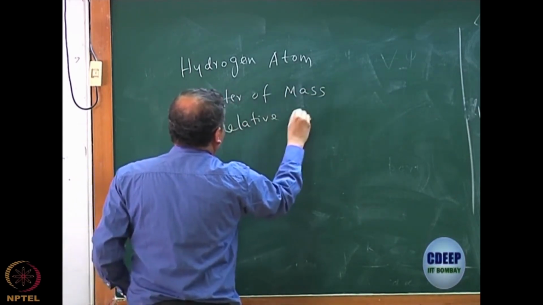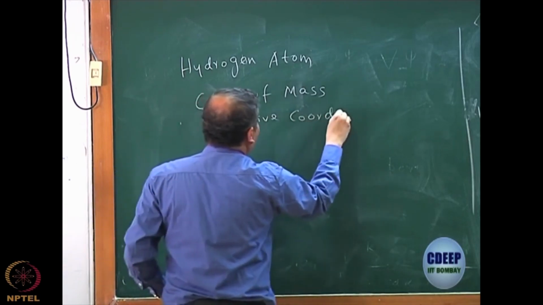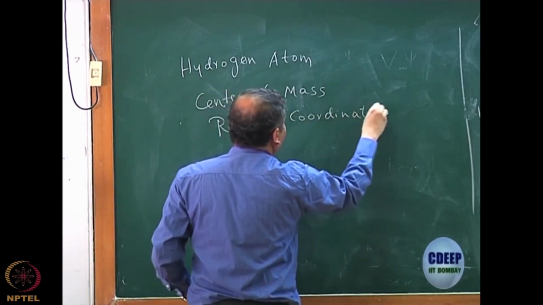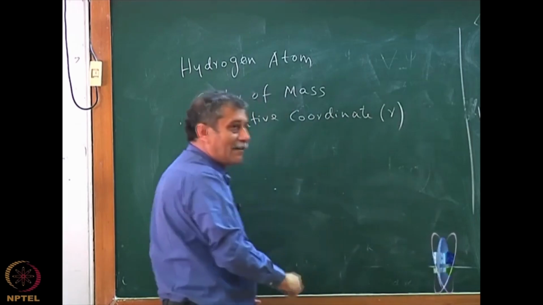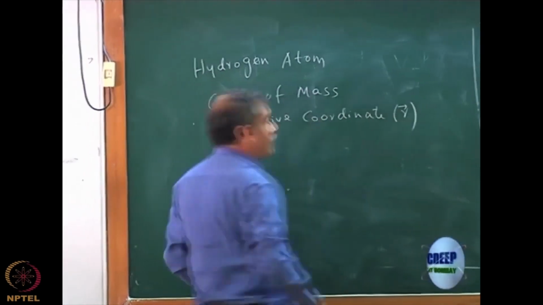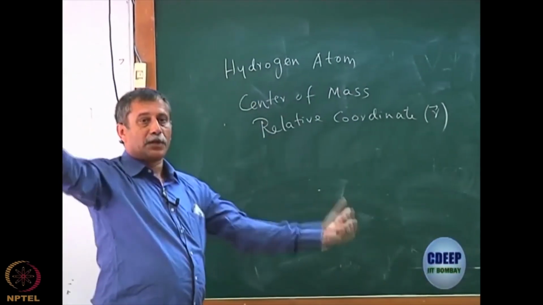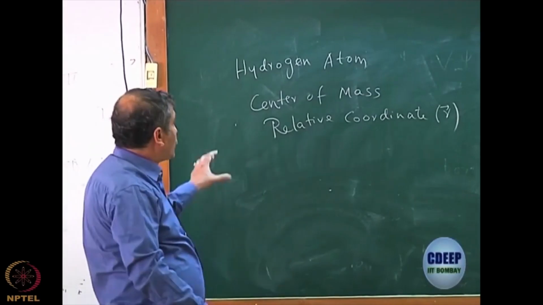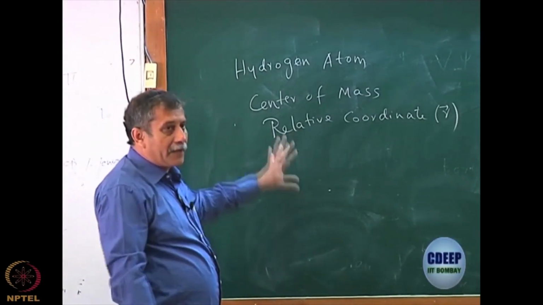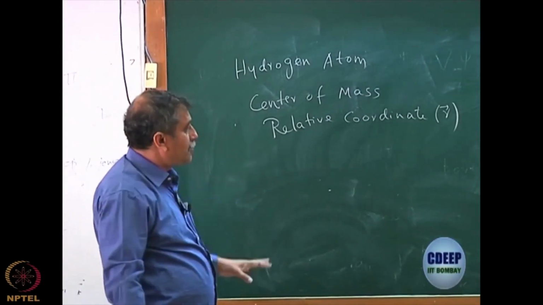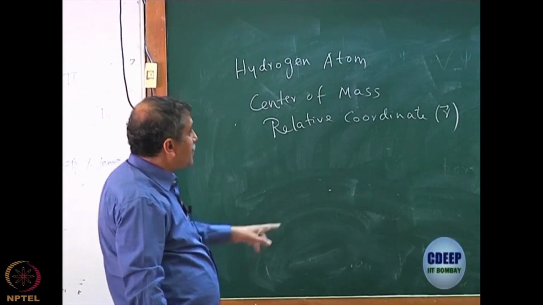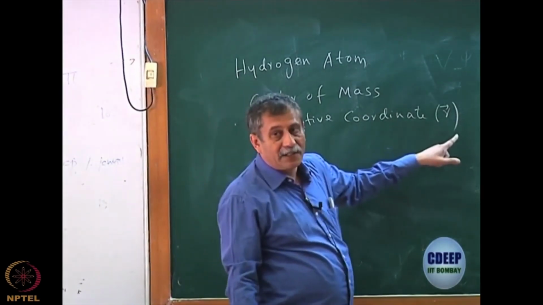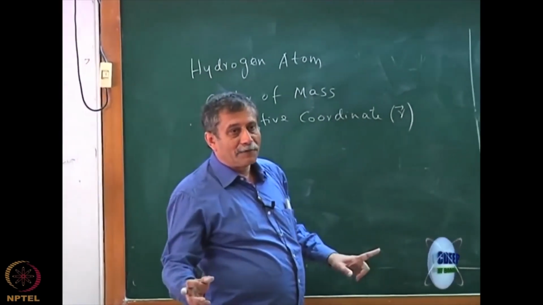Center of mass is just the kinetic energy part, and the relative coordinate is what we solve, normally r, theta, phi, 3 dimensions, the electron with respect to the nucleus. It is a very detailed solution of the differential equation, because it is a 3D problem by definition, which is not coupled of course.